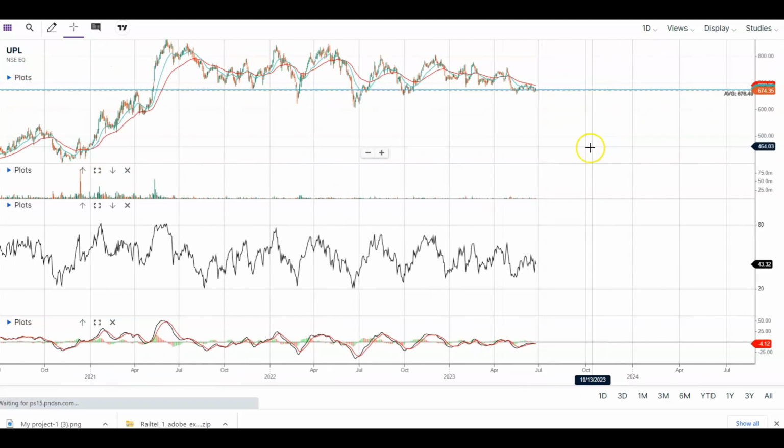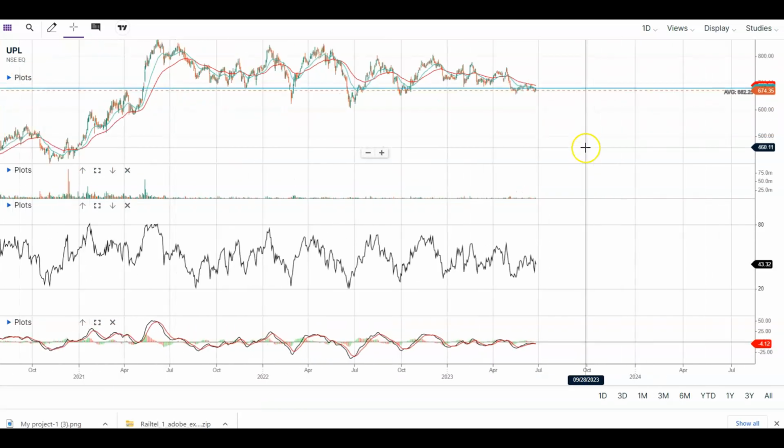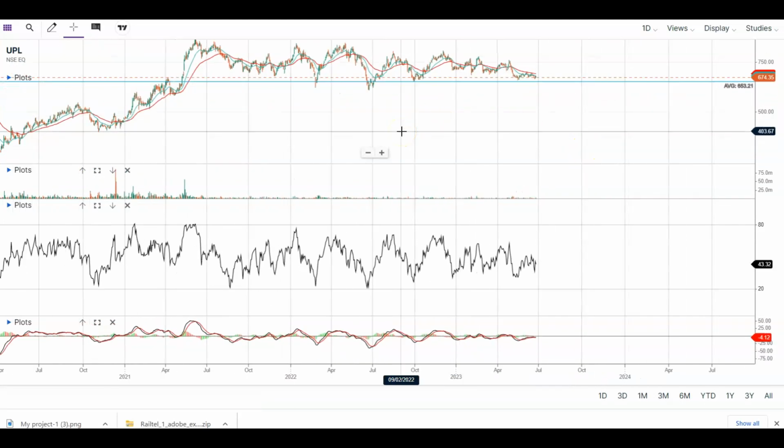So please do your due diligence before investing and consult your financial advisor. I don't have a buy or sell recommendation for this stock.